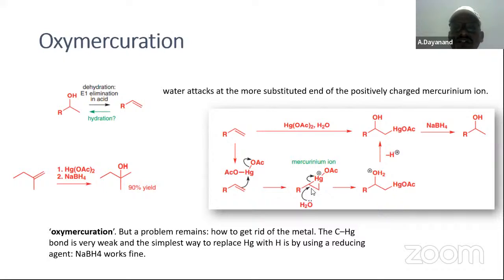Okay, therefore what we have to do is reduce the electron density on this one by using mercury. And finally it is going to form this alcohol. OH minus, H2O, Markovnikov product is formed. See here, Markovnikov product came. OH minus is attacking the carbon with fewer hydrogens. It is called oxymercuration.